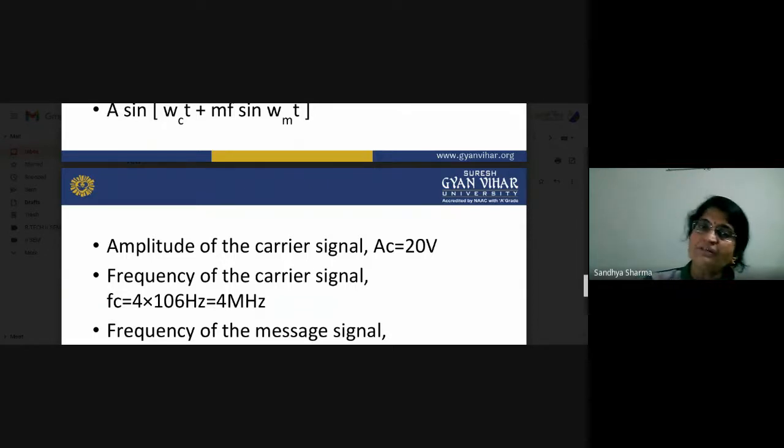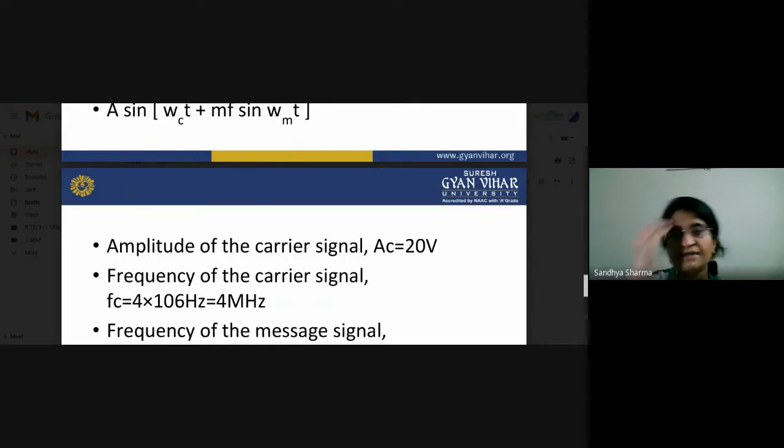What are the types of modulation? Amplitude modulation and frequency modulation. In amplitude modulation, the amplitude of the carrier signal is changed according to the instantaneous value of the modulating signal. In frequency modulation, the frequency of the carrier signal is changed according to the modulating signal.